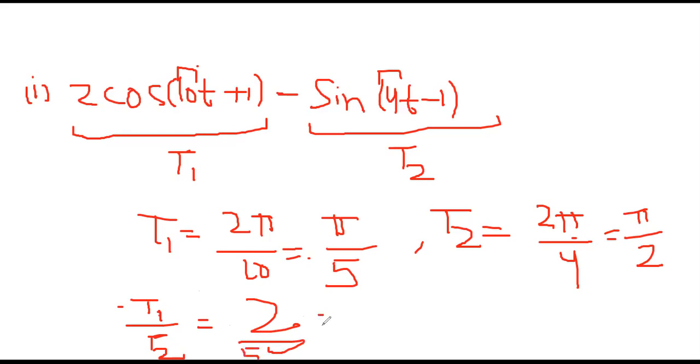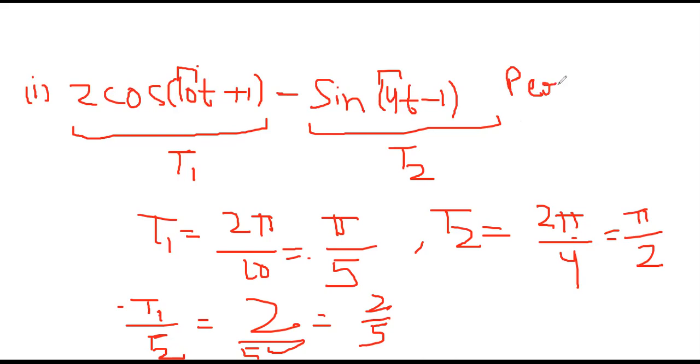We will get 2 by 5. So from here, as I have already told, if the ratio of T1 and T2 is a rational number, or the ratio of two integers, so this is definitely a rational number, then we will say that the sum of these two signals is nothing but periodic.